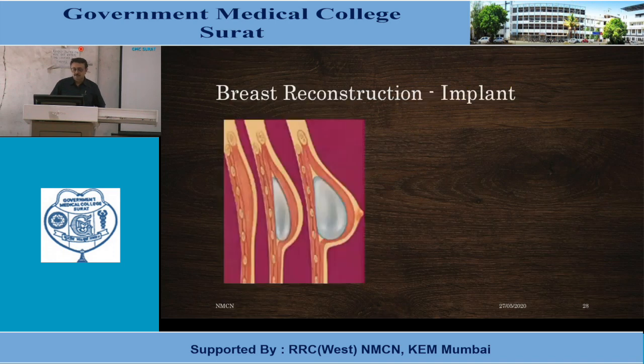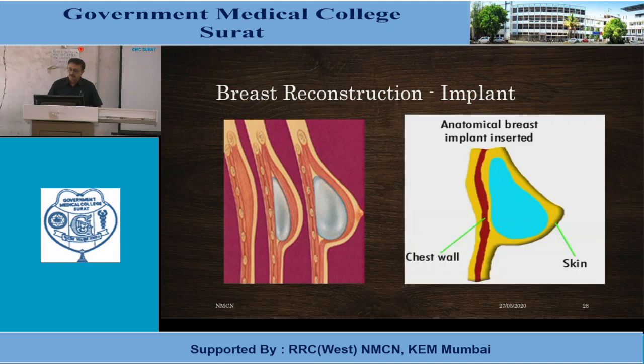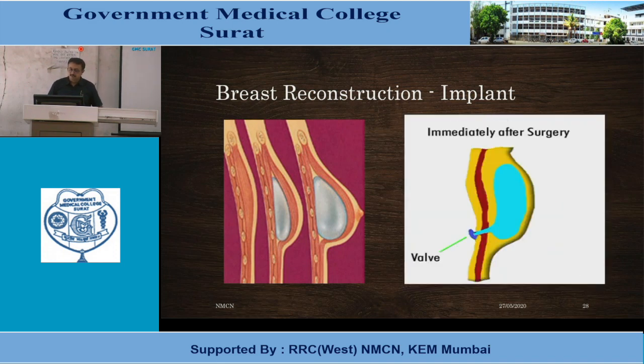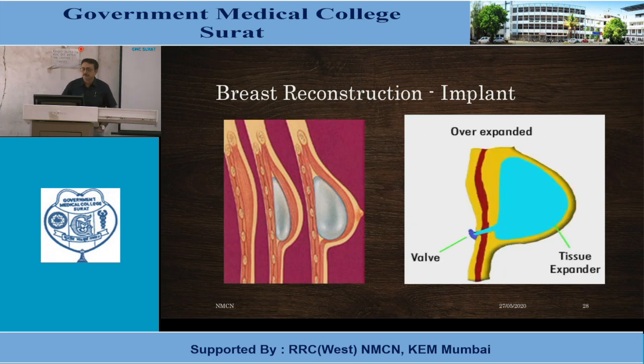So this is with an implant. A silicone implant is kept just anterior to the breast bed or pectoral fascia, and we can see that there is a valve, so we can instill saline and expand it. So it is also called a tissue expander.